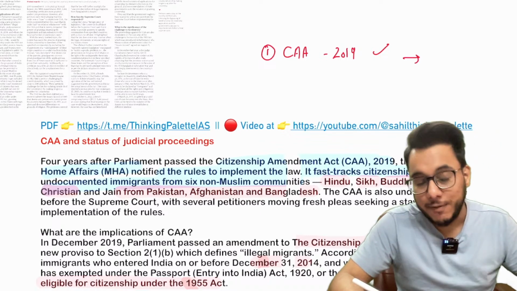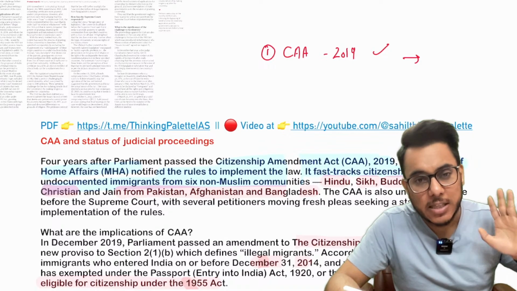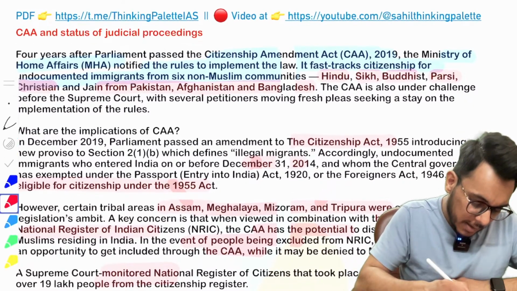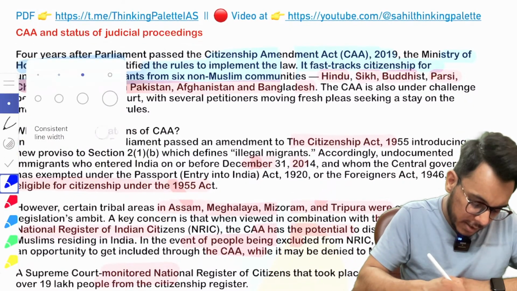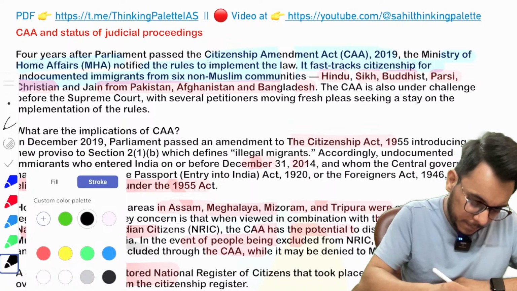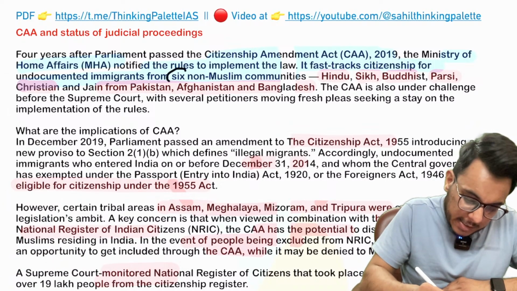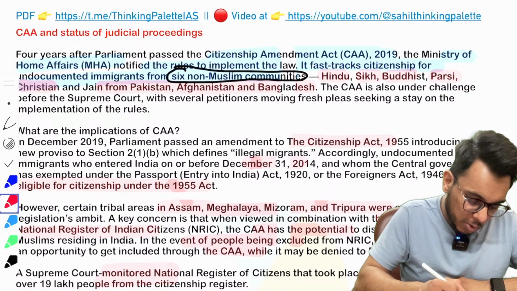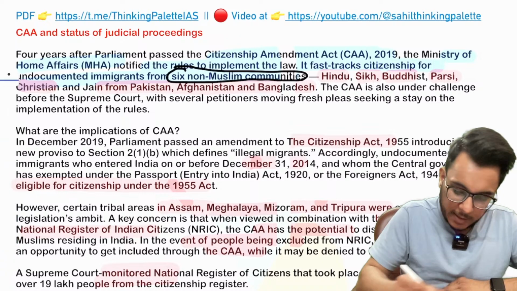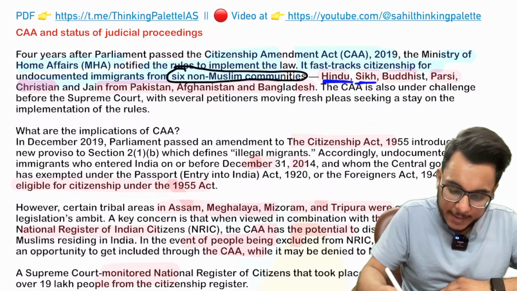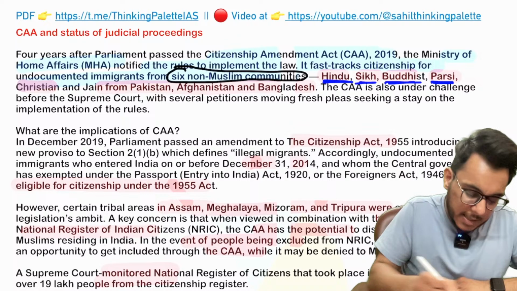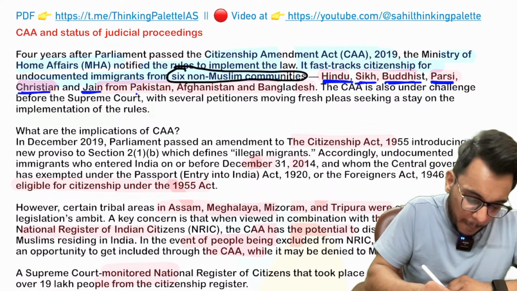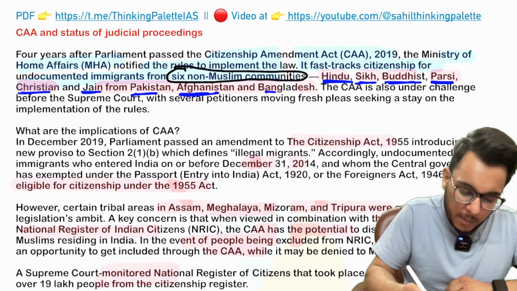It provided for the fast track granting of citizenship to the 6 non-Muslim communities. Who are these 6 non-Muslim communities? They are the Hindus, Sikh, Buddhist, Parsi, Christian and Jain. From which country? From Pakistan, Afghanistan and Bangladesh.